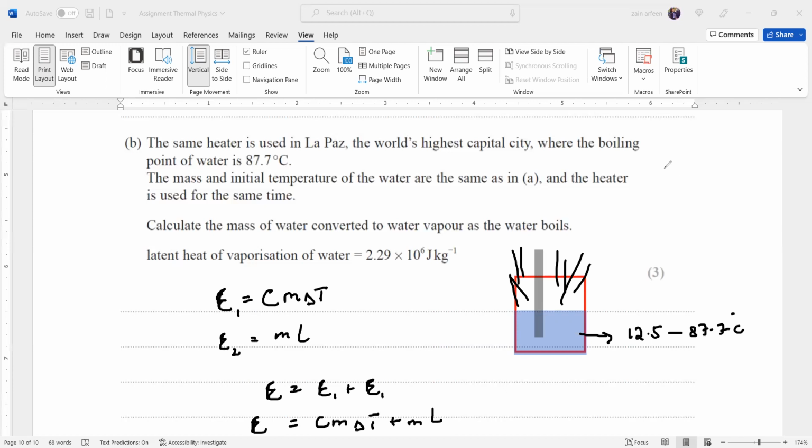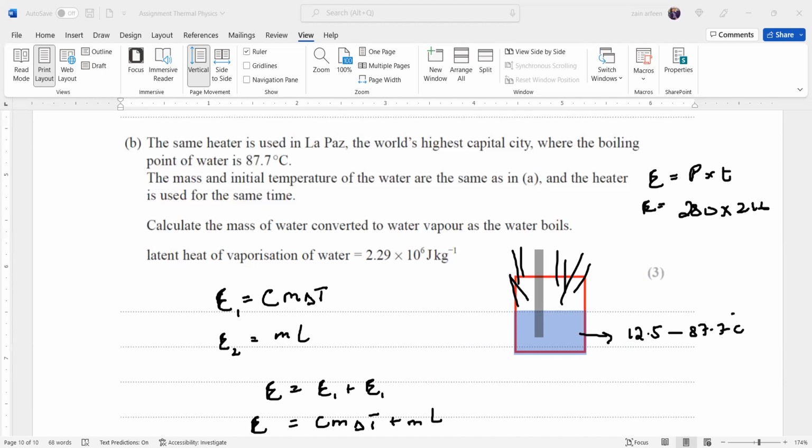And how do we know how much energy we supplied? Because the same amount of energy is supplied, and energy is power multiplied by time. So power was 280 and the time was 216 seconds. If for example you're not able to get the answer for the previous part, you can use 220.